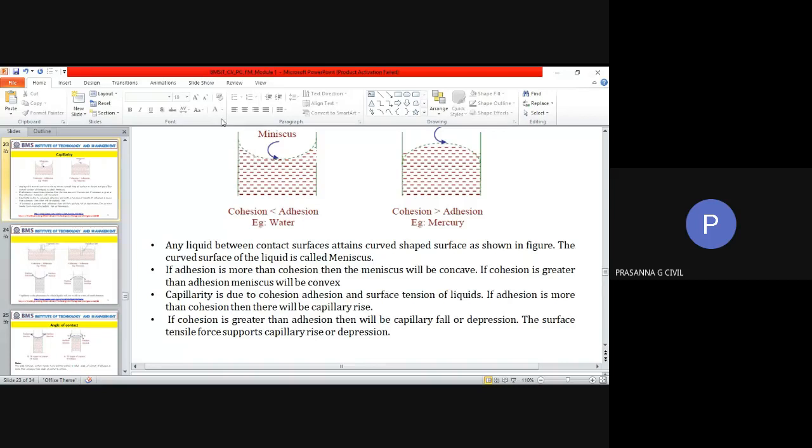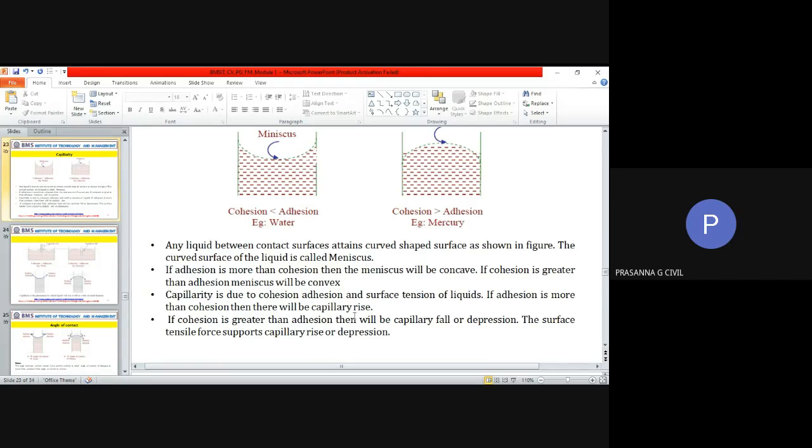This surface will have surface tension, and here the surface tension will come like this. So capillary action is a combo of all the properties that we have been talking about earlier. If adhesion is more than cohesion, then there will be capillary rise. If cohesion is more than adhesion, there will be capillary fall.